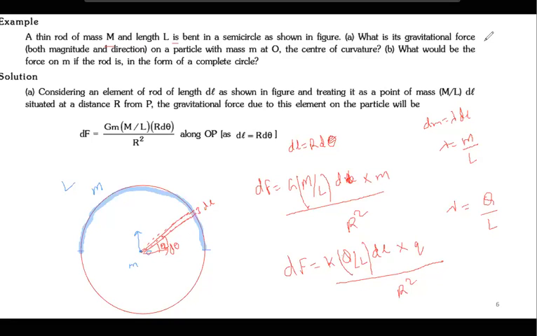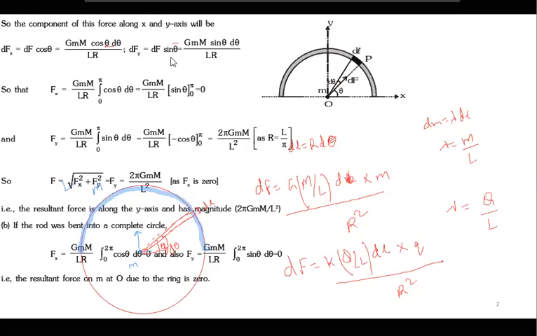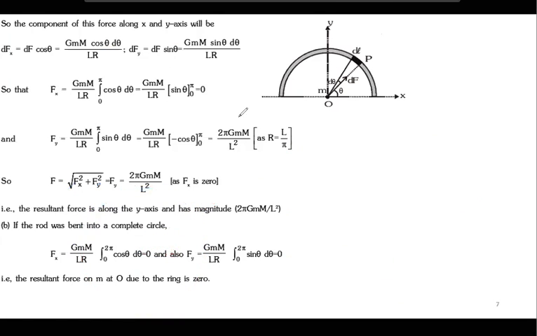And we know that the horizontal component will be cancelled after integration. So I'll take the component in y, which is this. Yes or no?